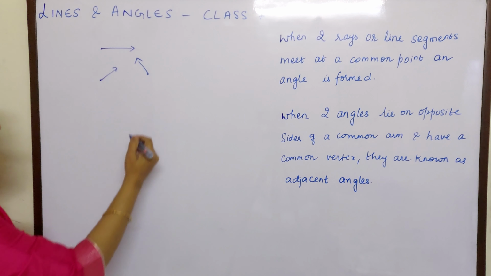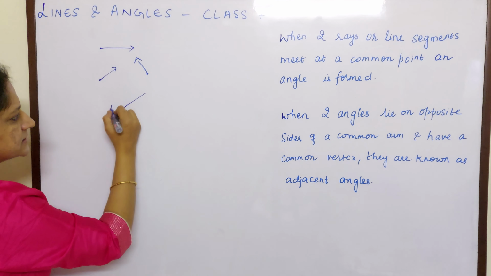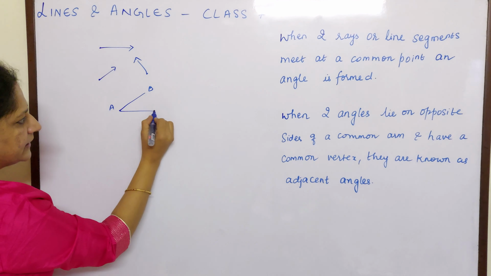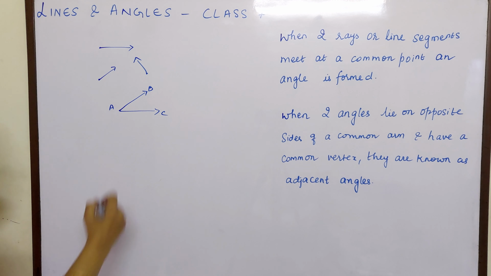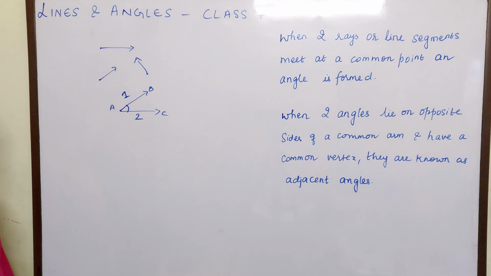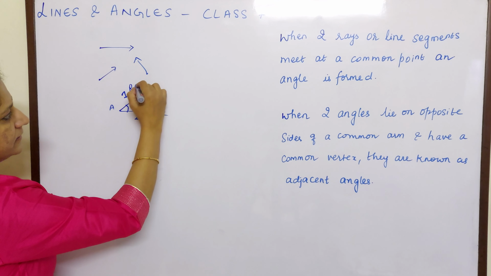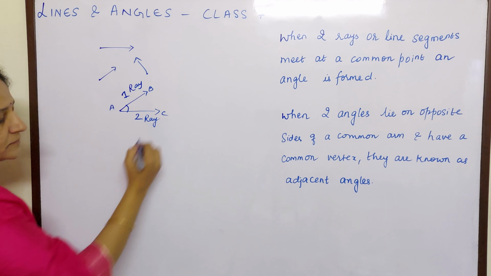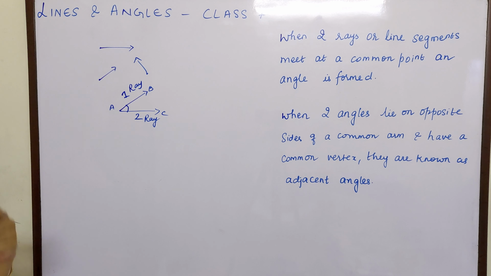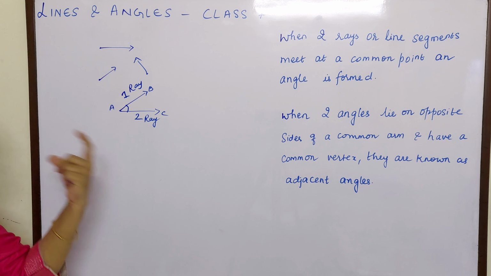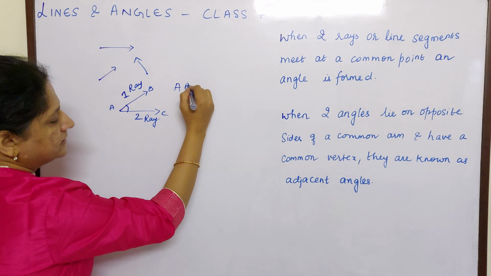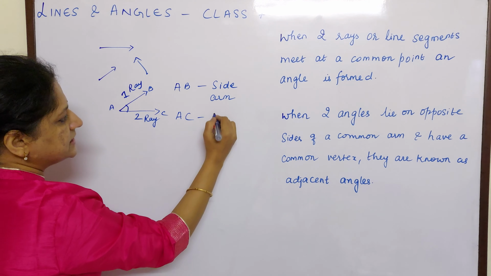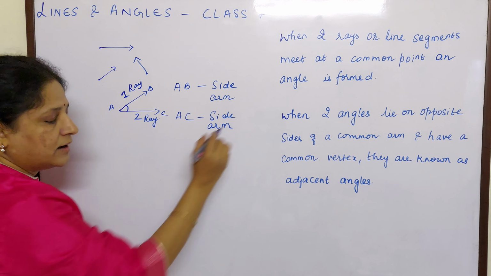So what happens is when two rays meet, let me take this as AB and this is another ray AC. So when two rays meet, you saw that this is ray 1 and this is ray 2. When two rays meet, an angle is formed. So AB is ray 1 and AC is the second ray. They are also known as arms or sides. That means AB can also be known as a side or an arm. In the same way, AC is also known as a side or an arm.